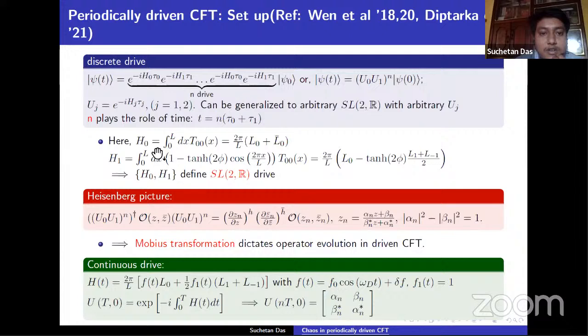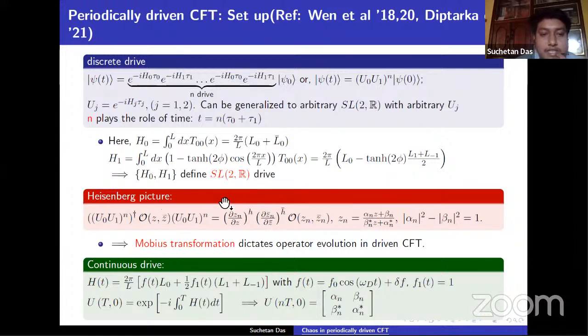So now here the H0 is basically the CFT Hamiltonian, and H1 is the driven Hamiltonian or the deformed Hamiltonian. Here this factor is the spatial inhomogeneous factor, and it also imposes a periodic boundary condition at 0 and L. The important point is that this Hamiltonian can be written in terms of L0, L1, and L-1, I mean all the SL2 generators. So in this case, H0 and H1 actually define this SL2 drive.